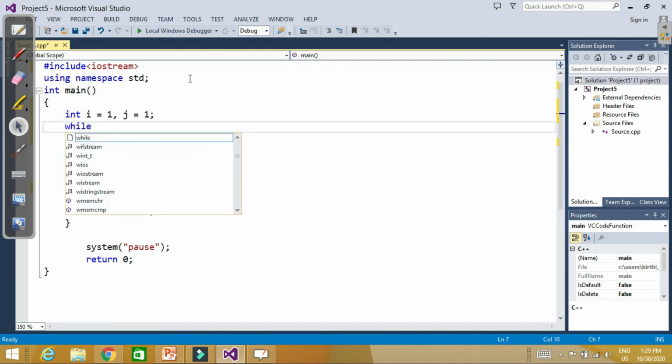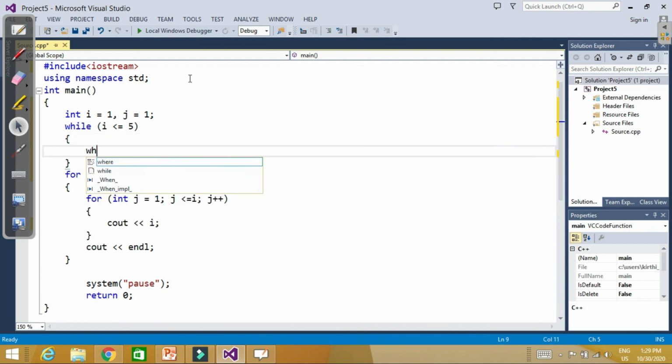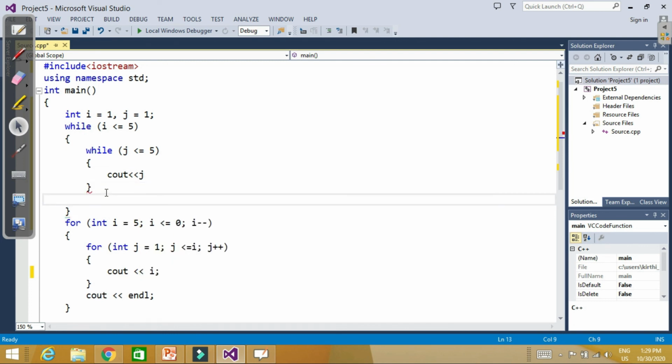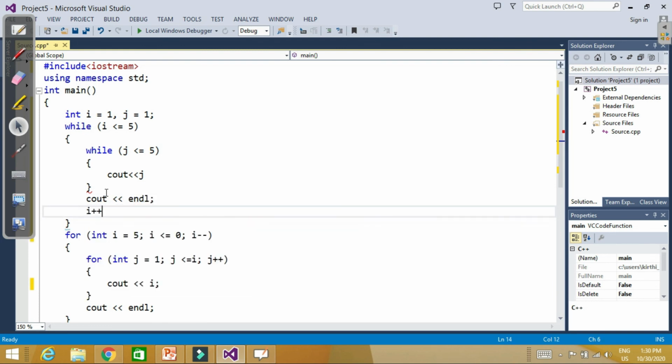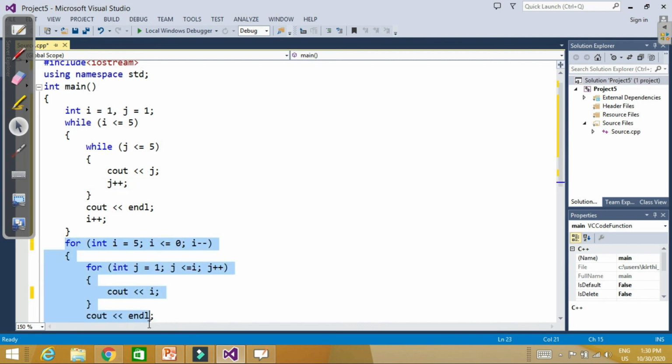Then while i is less than or equal to 5, come to the inner loop, again while j is less than or equal to 5. What should we do? cout j and then cout endl, and inside here we will give the increment for i and here we will give the increment for j. So this is a nested while loop.